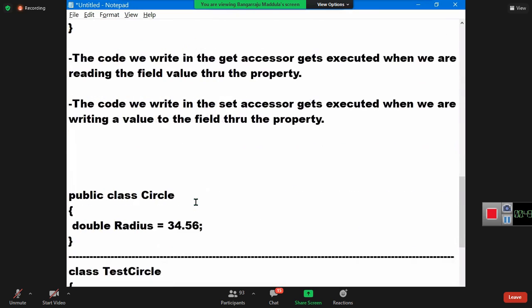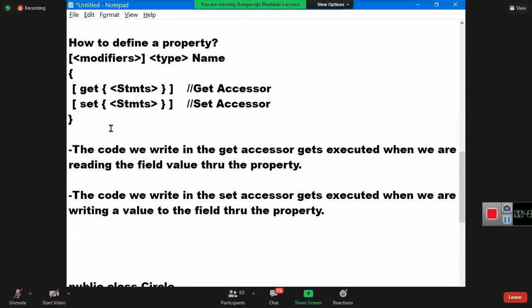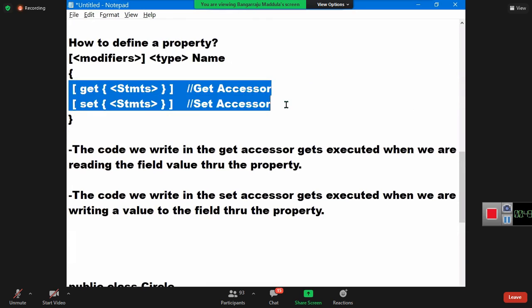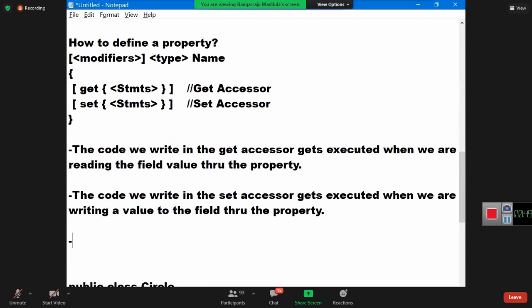Okay. And now see, how many blocks of code does a property have? Two blocks, get and set. Okay.